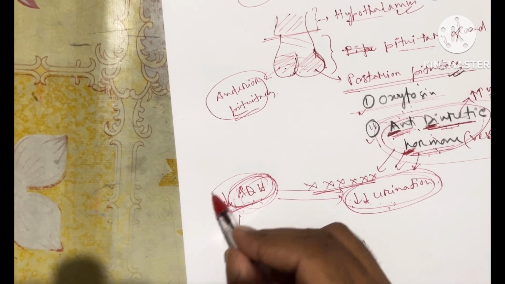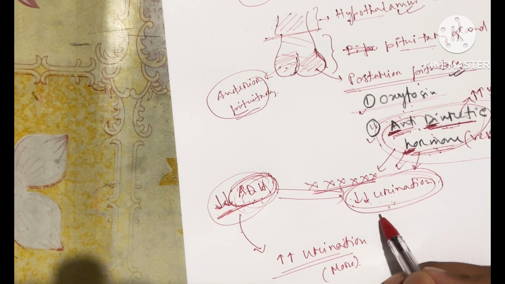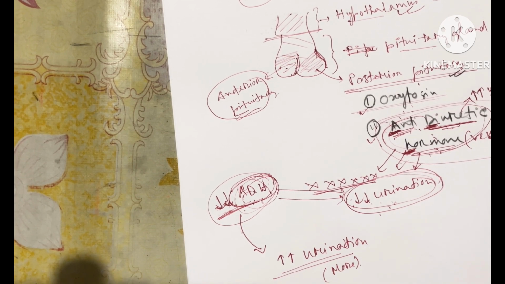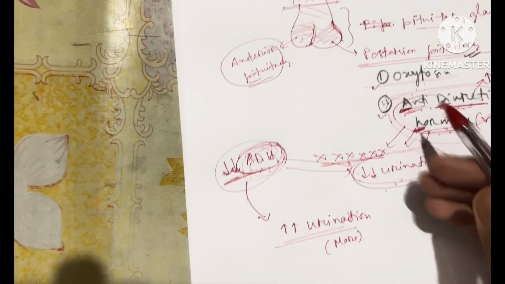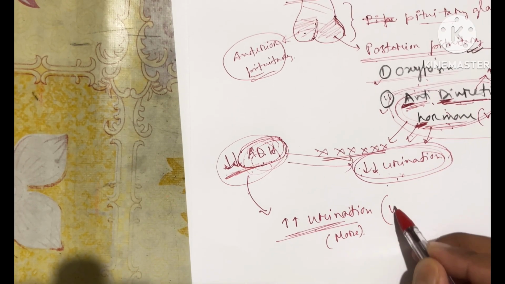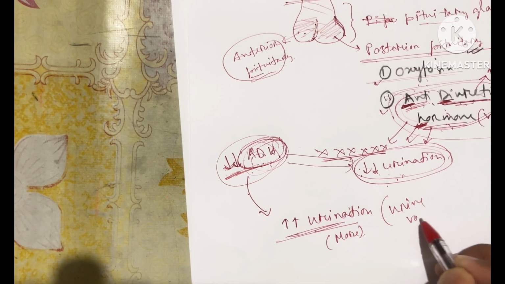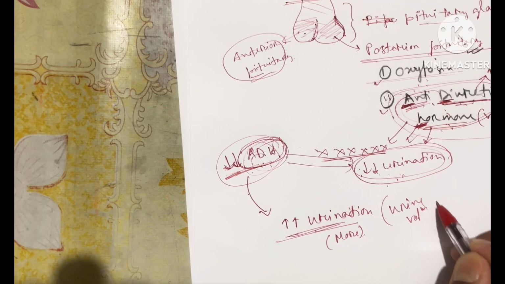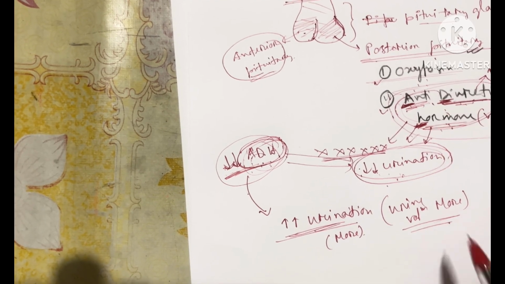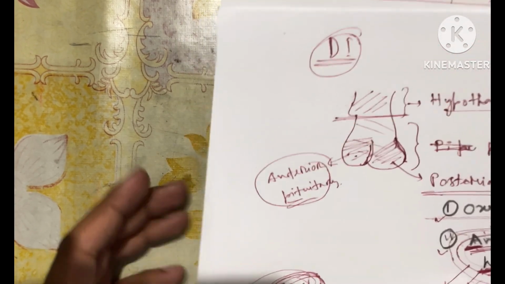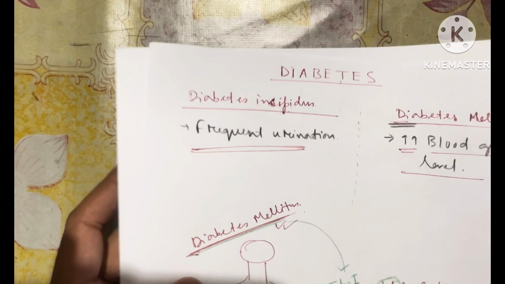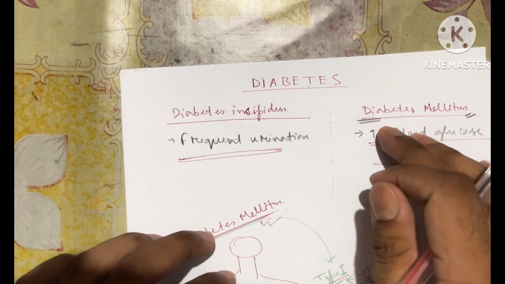If ADH is not present, there will be no one to reabsorb the water from the urine, so urine volume will be more. This is the main core concept of the two different types of diabetes.